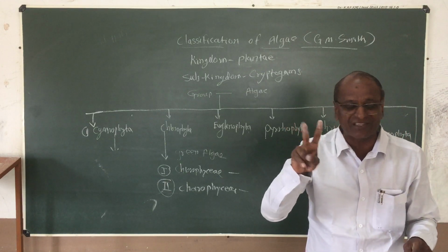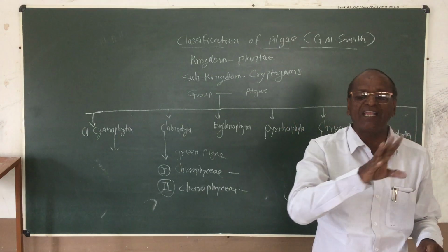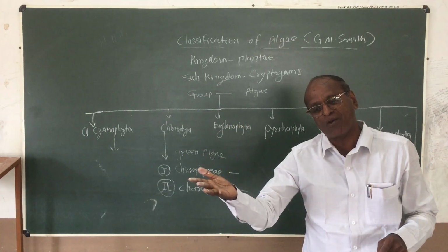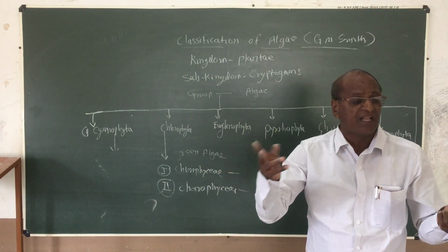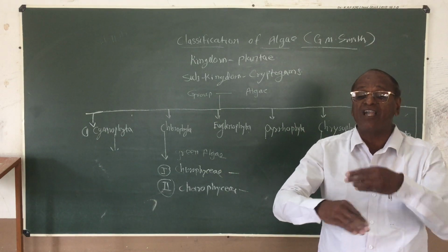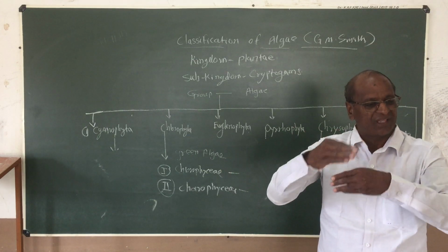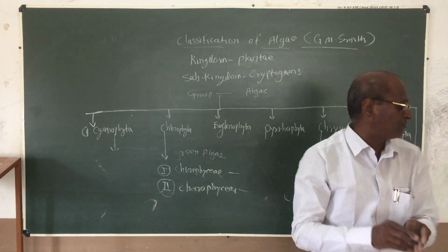Out of these 2 generations, one is haploid in nature, another one is diploid in nature, or both may be diploid in nature, etc. Hence it is called alternation of generation. त्याला आपण alternation of generation म्हणतो.